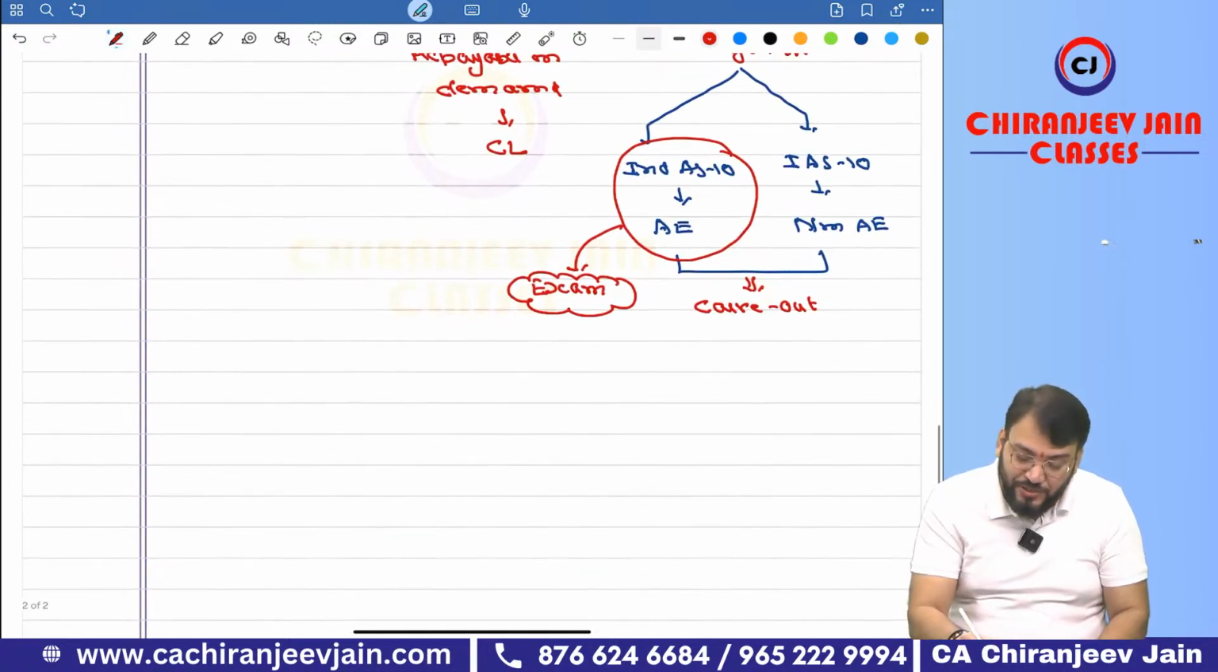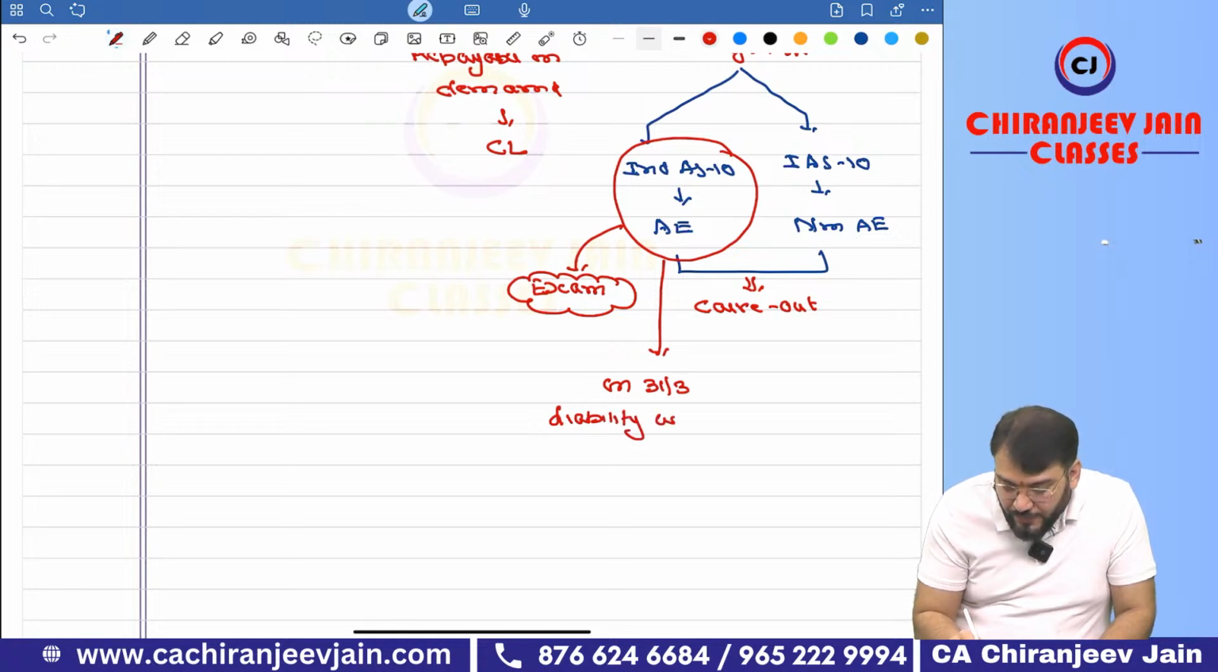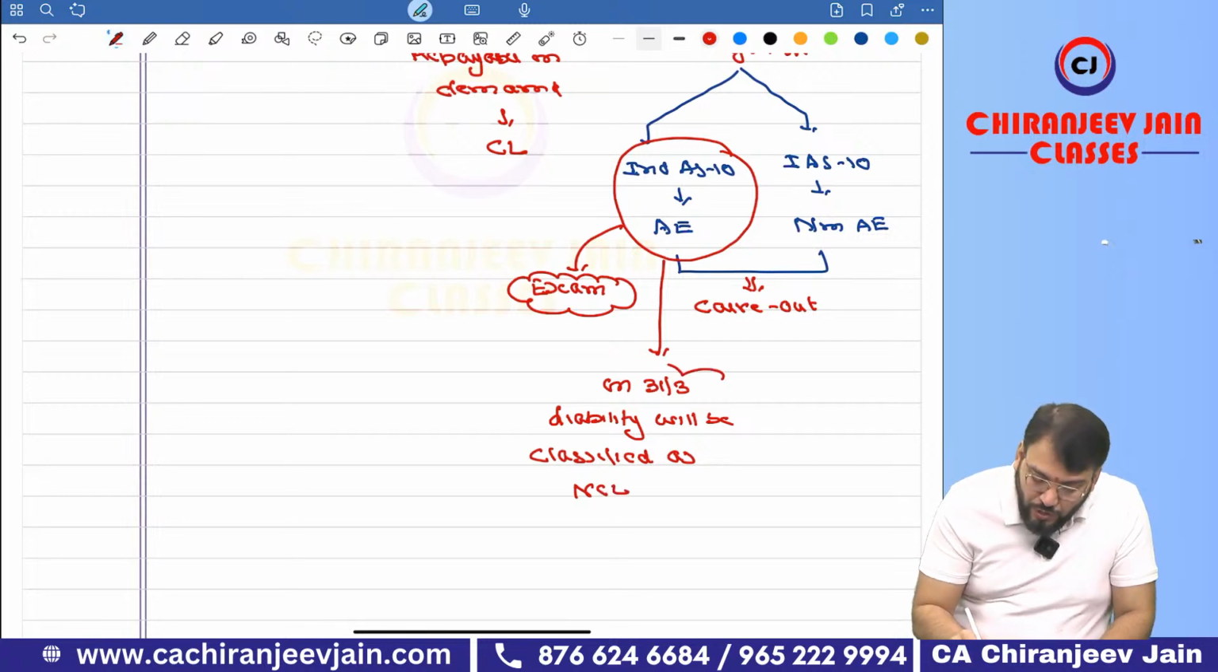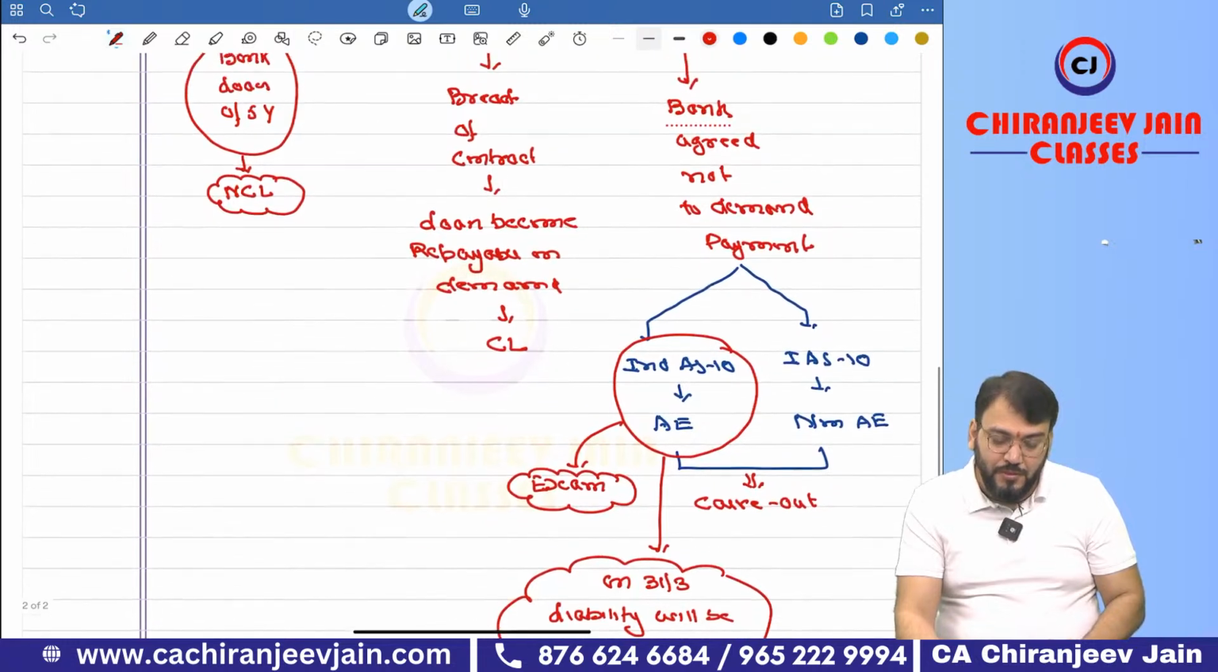Non-current. So if it is an adjusting event, on 31st March the liability, the borrowing, will be classified as non-current liability. Understood? Have you understood? Correct.